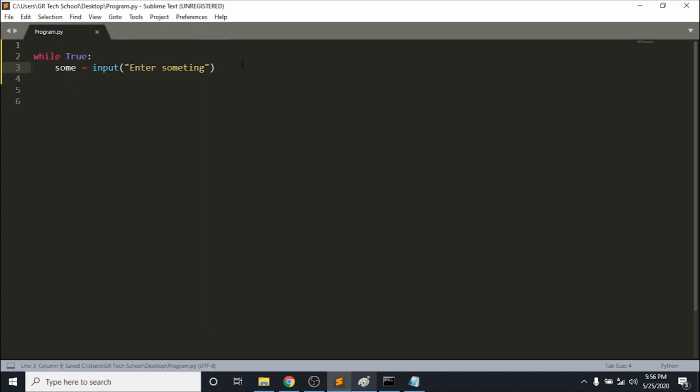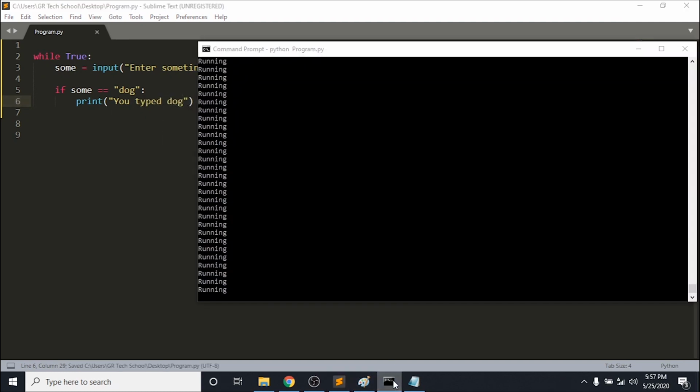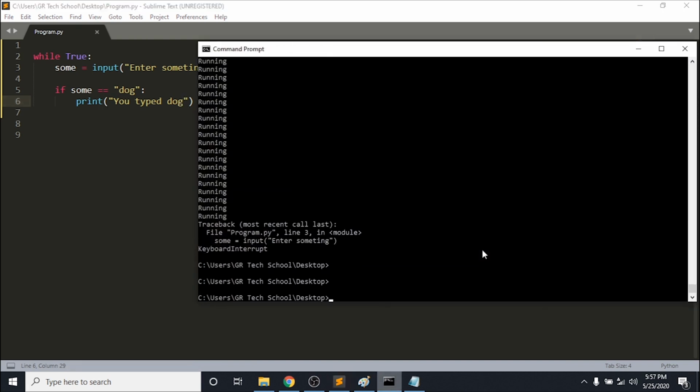So if sum is equal to dog, it tells you, you typed dog. Now if I execute this program, I'm going to first stop it. If you want to stop a program which executes forever, press Ctrl plus C in the command prompt. It will automatically stop.